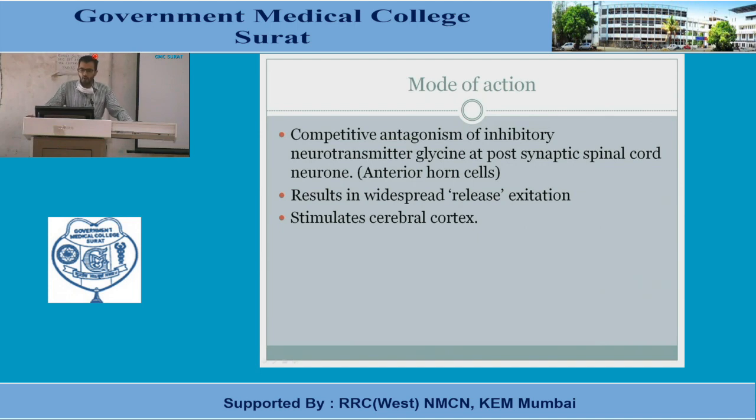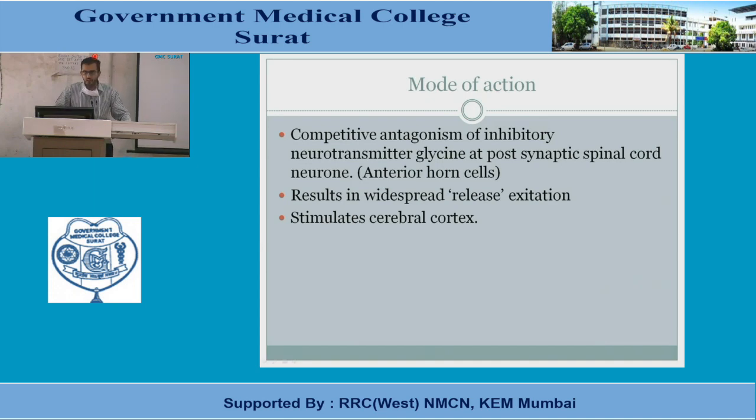There will be antagonism of the inhibitory neurotransmitter glycine, so inhibition is prevented. That's why there is whole-body excitation, and mass extension will be seen over the body. Mostly, it will be asked again in NEET PG questions which horn cell is affected.